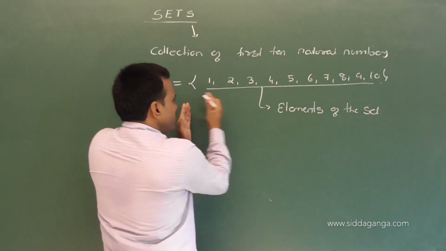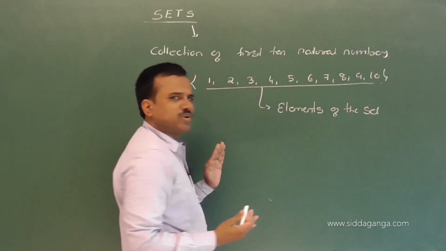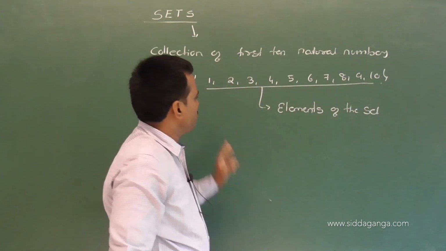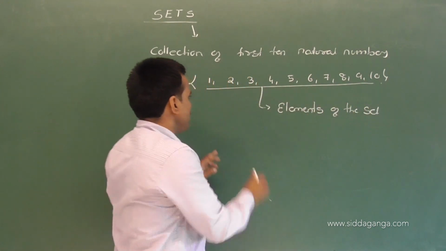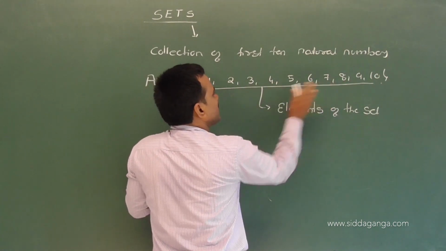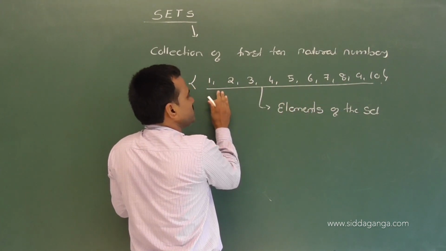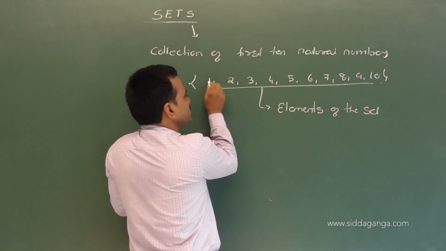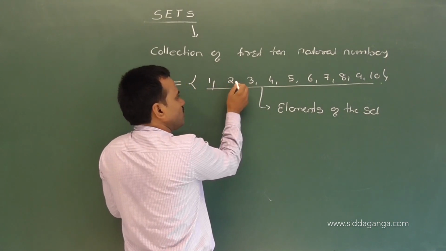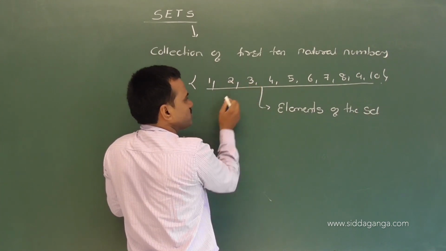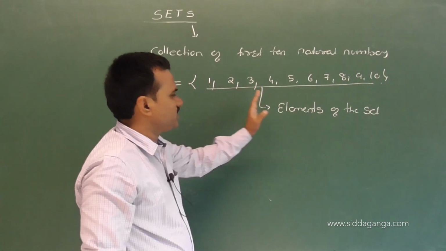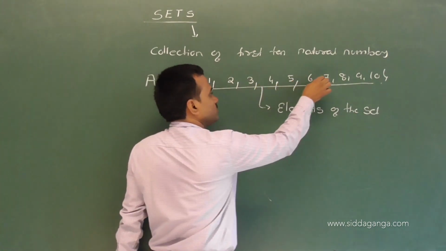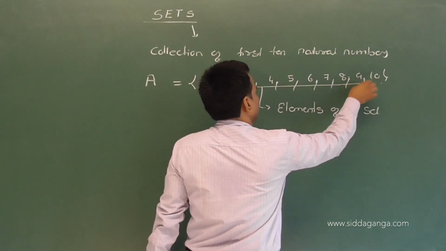Within a pair of curly brackets, these two are a pair of curly brackets, we write the collection of elements. What are the elements present in the set? 1, so we write a comma to differentiate these two elements. 2, 3. If you differentiate two elements, you do it by putting a comma. This is very important.